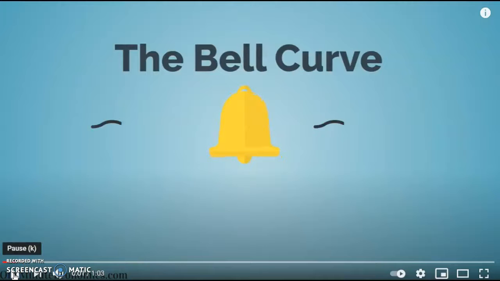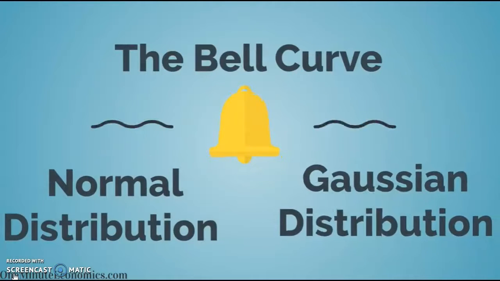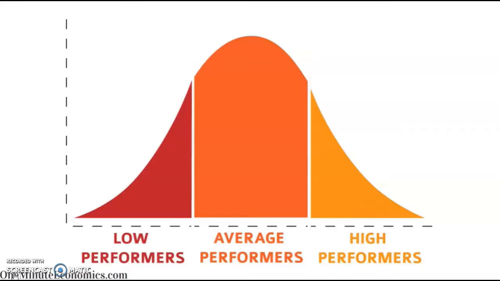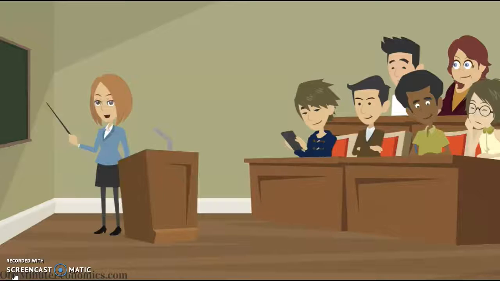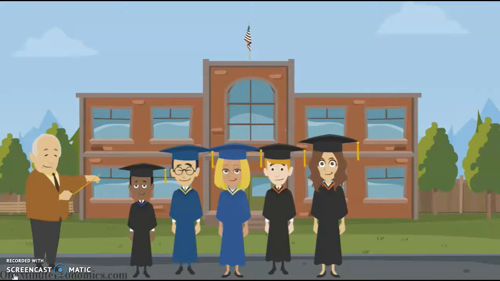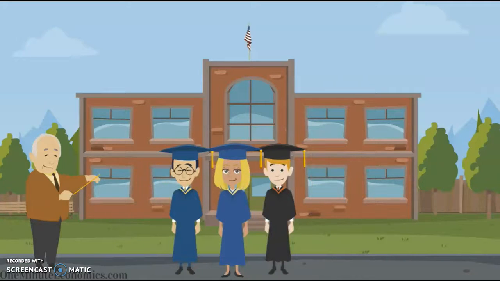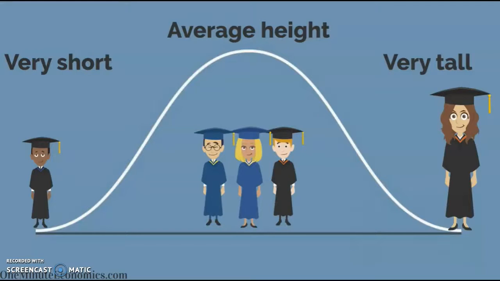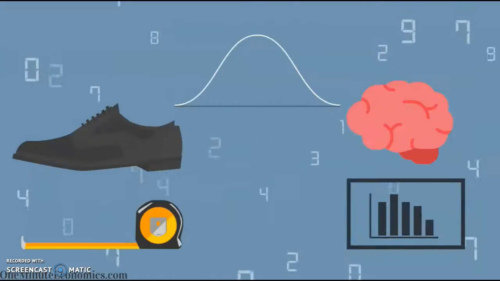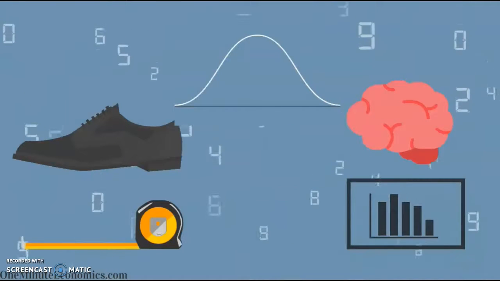Curve, also referred to as normal distribution or Gaussian distribution, is called that way because this is how data tends to be distributed, quote-unquote, normally, and, well, the graph used to display this distribution looks like a bell. We come across that in day-to-day life a lot. For example, if we take all your local university students and make height measurements, most people will be of average height, meaning that in a graphical representation, most values will be in the middle. Then at the extremes you have, of course, people who are very tall or very short. The same tends to happen when we measure anything from people's shoe size to their IQ.